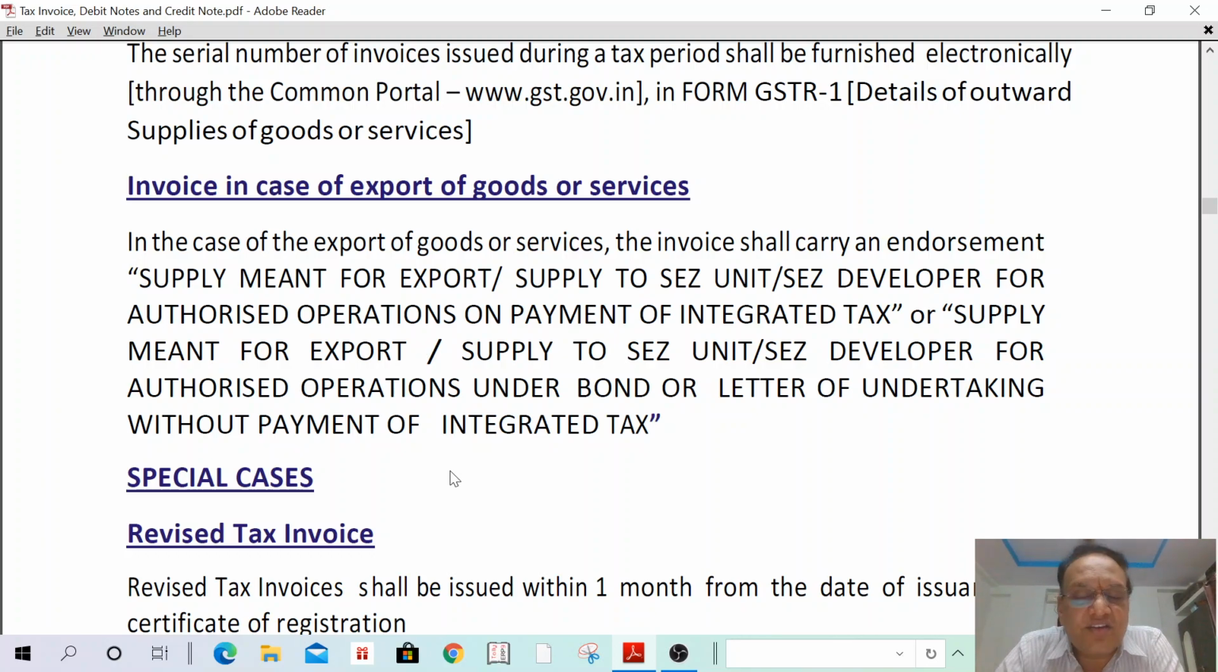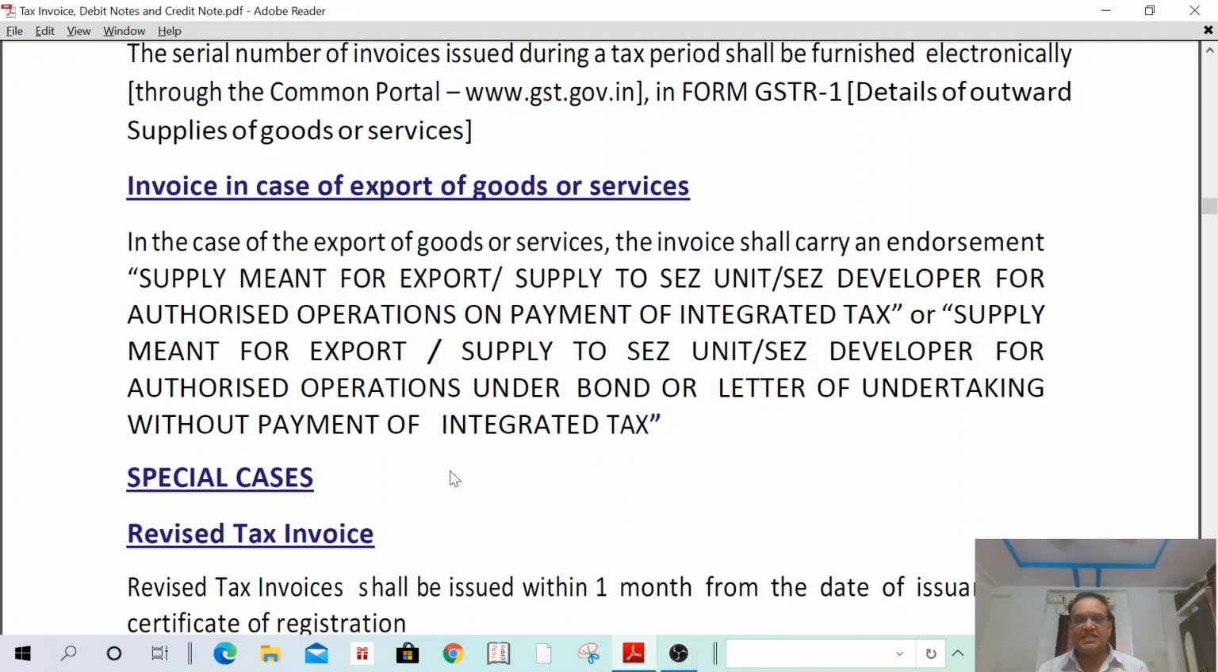I can read it once for better understanding. In case of export of goods or services, the invoice shall carry an endorsement: supply meant for export or supply to an SEZ unit or SEZ developer for authorized operations on payment of integrated tax. Integrated tax means IGST only. Or: supply meant for export or supply to an SEZ unit or SEZ developer for authorized operations under a bond or a letter of undertaking without payment of integrated tax.